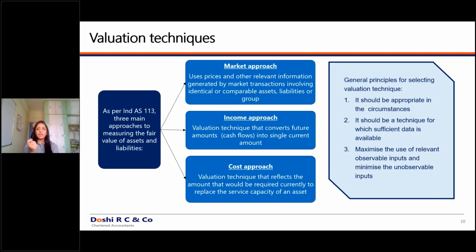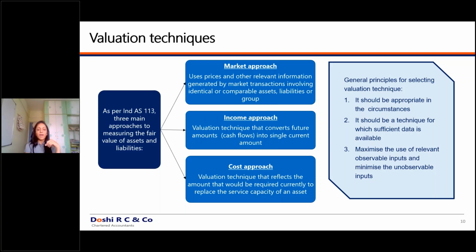Or it can be, for example, I'm valuing a particular share of a company, and that company is not listed. So I'm finding a comparable company, which is a listed company, and I'm using those parameters for the purpose of valuation. Now, please understand, in such cases, you cannot use the market price of a listed company as it is.